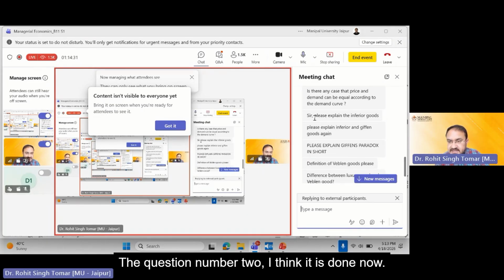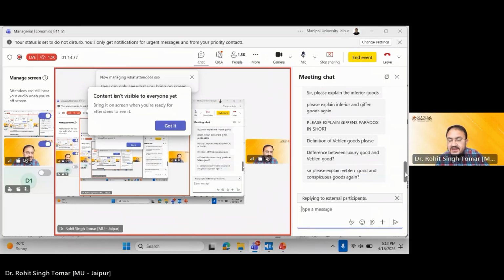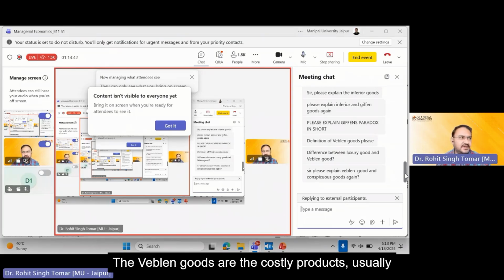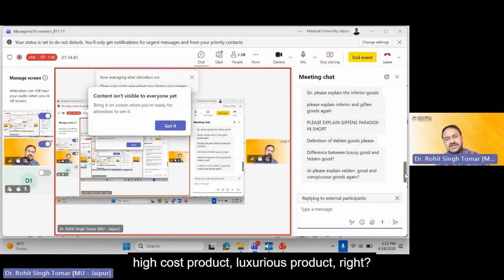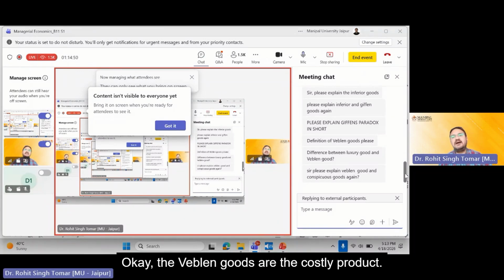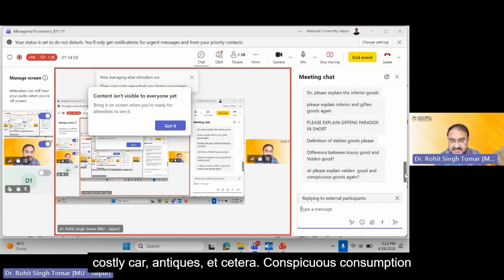Question number 2, I think it is done now. Please explain the Giffen paradox in short. I have told you. Definition of Veblen goods, please. The Veblen goods are the costly products, usually high cost, luxurious products, right? So please explain the Veblen goods and the conspicuous good again. Okay, the Veblen goods are the costly products. I think it is understood. It is the costly paintings, the costly car, antiques, etc.